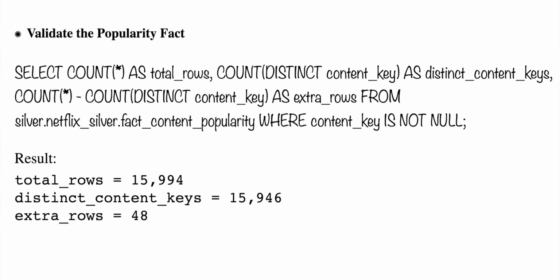In a similar way, let's try to identify popularity facts in the silver. And even in this case, it's almost matching. 15,994 keys are there, and there are 48 extra records. So those 48 records are duplicate records, we can easily say. If you eliminate those 48 records, you get an accurate popularity fact. This one also we should deal with on the coding side, right?